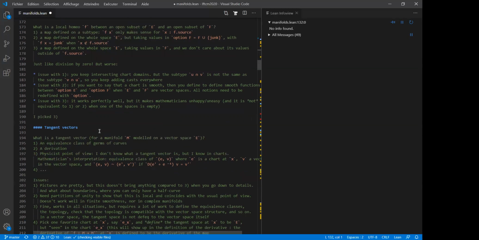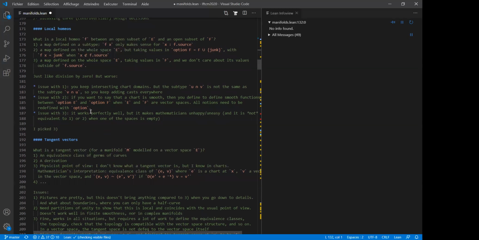So when you play below with the exercises, you will see that the definition is this one, the third one, and so I wanted to warn you about this.